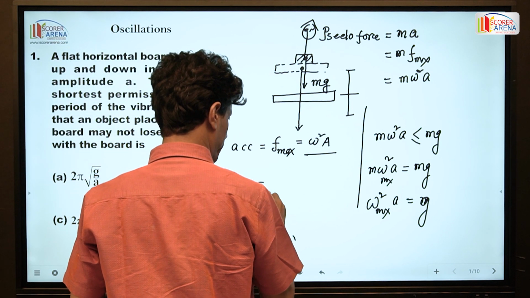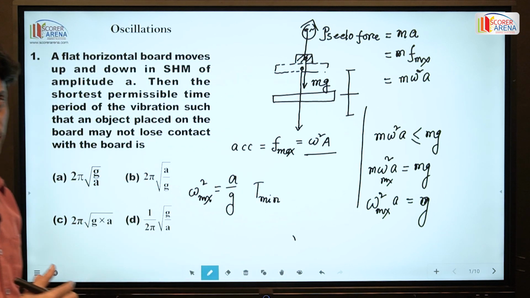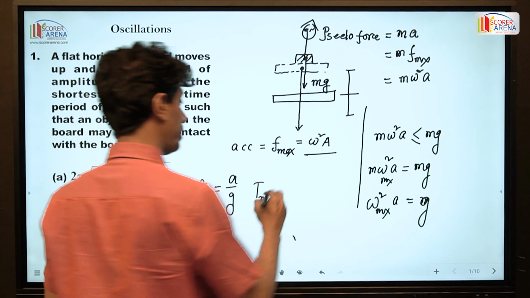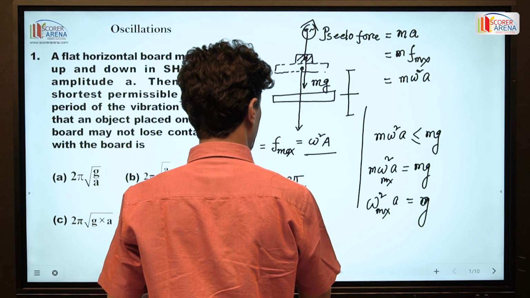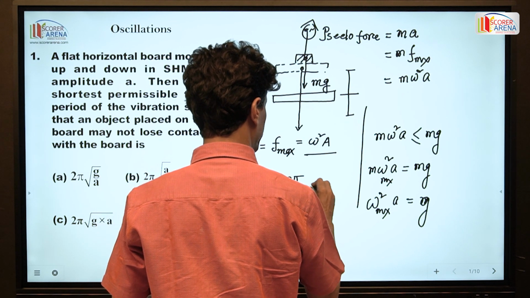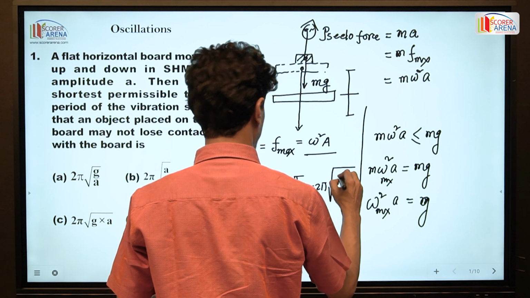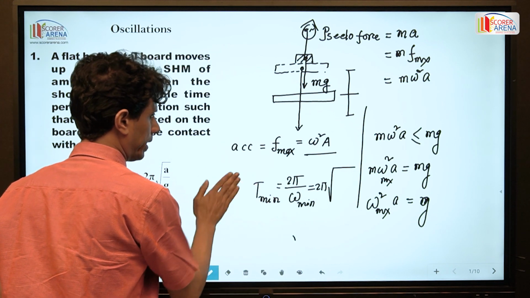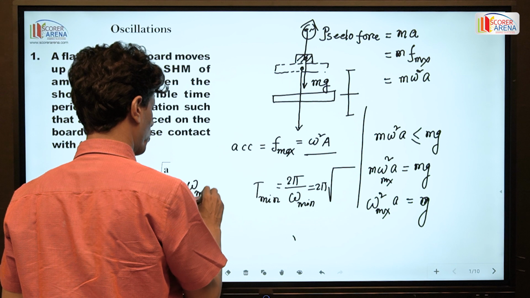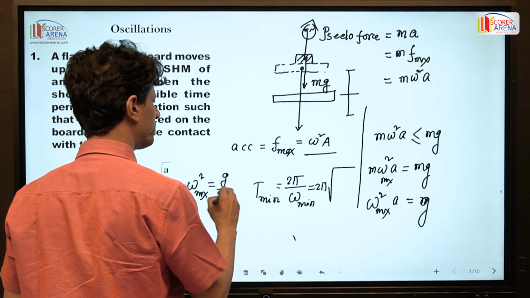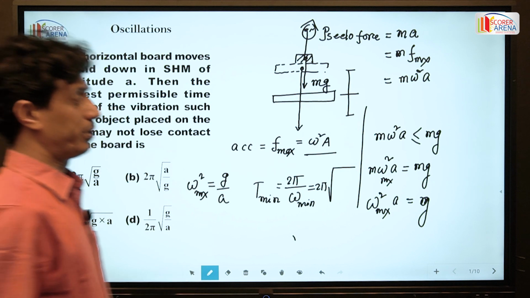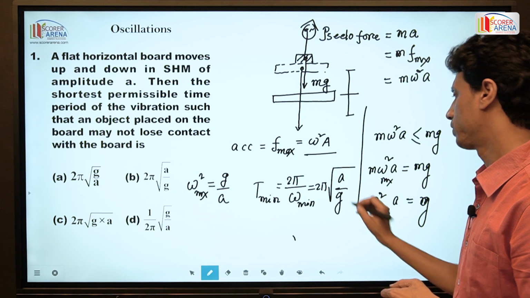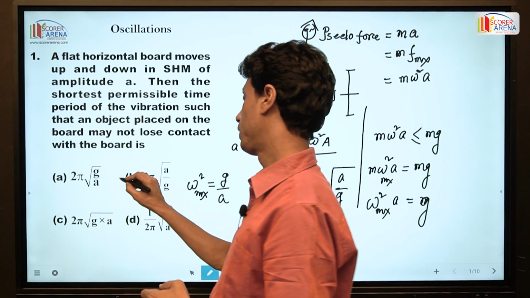T minimum, that is the time period of the oscillations, is the shortest time period when the angular frequency is maximum. So T minimum is equal to 2 pi by omega max. Omega max square equals g by A, and the time period is equal to 2 pi root over A by g. So the right option matches with B.